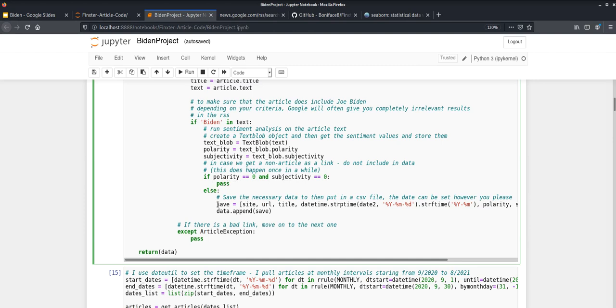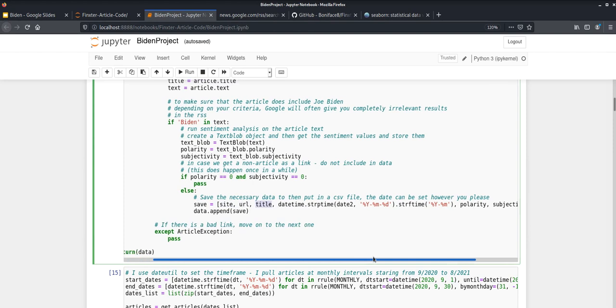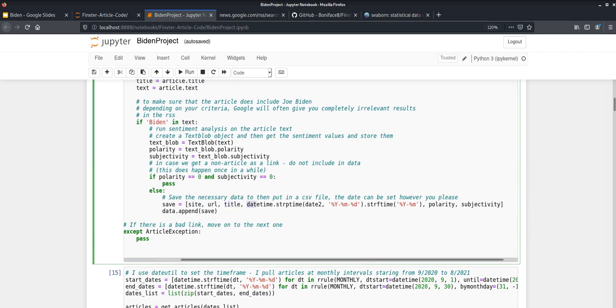Otherwise, if the data is good, we take the polarity and subjectivity scores and store that along with the site of our news outlet, the URL of the article, the title of the article, and the month of the article, which I put in the form of the year, the dash, and the month. And then I put the polarity and subjectivity in here. Then I'm going to save all of this data into one list, which is then going to be appended to our big list, which is going to be returned from the function.